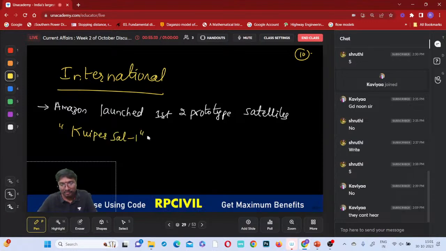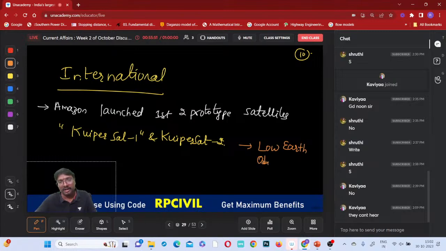CubeSat 1 and CubeSat 2. For which purpose? It is mainly for low Earth orbit, right? Low Earth orbit.